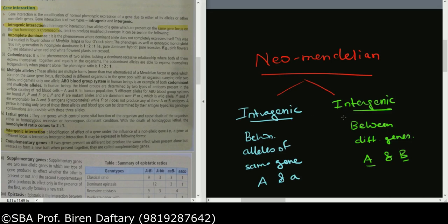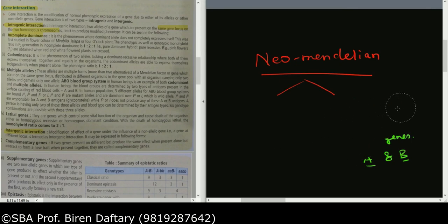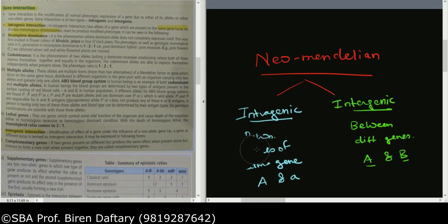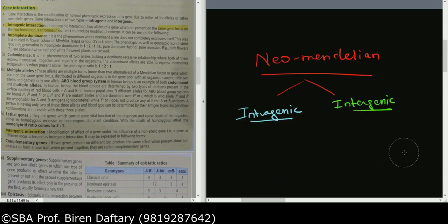Now there are examples of intragenic and intergenic, and in your NEET or in your CBSE, under intragenic inheritance, sorry, I shouldn't have rubbed that off. So under intragenic inheritance, they have given the examples of codominance, then incomplete dominance, and multiple alleles, correct?